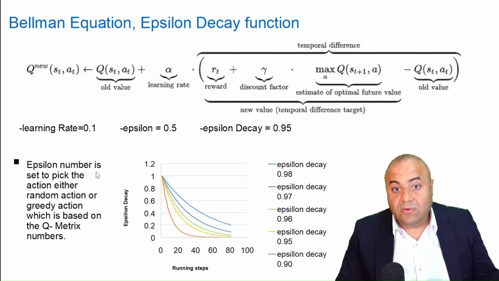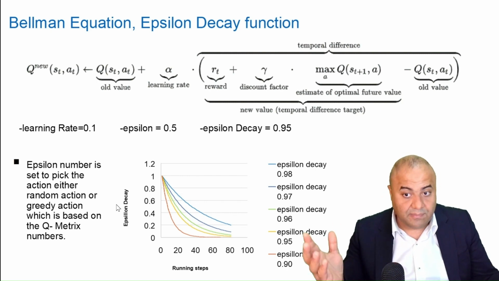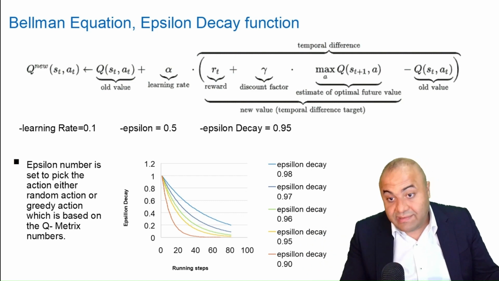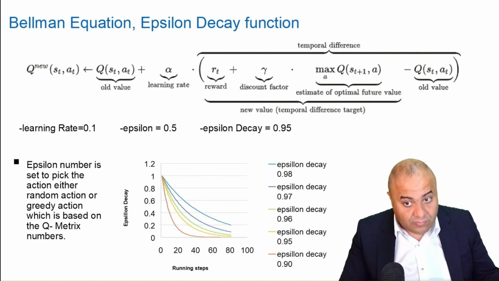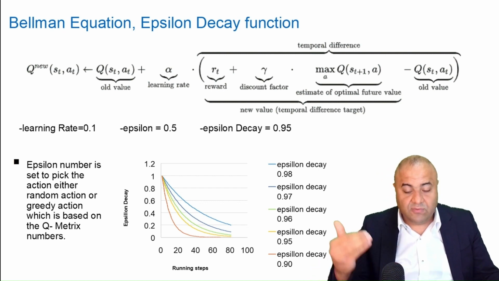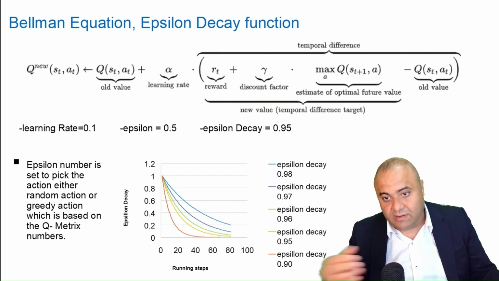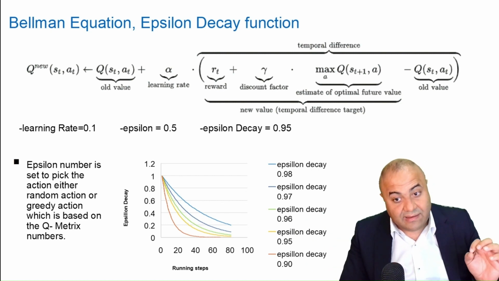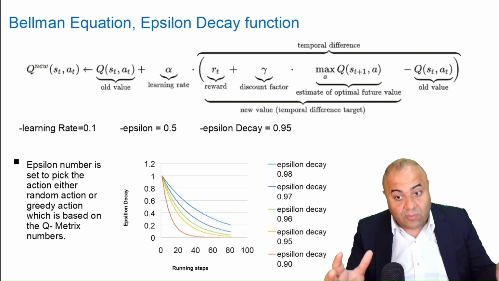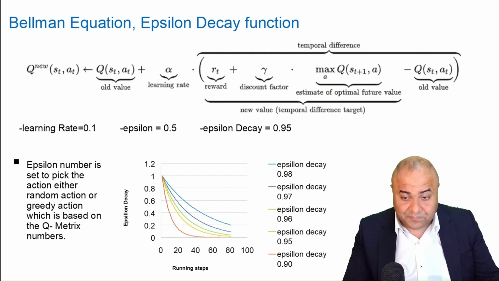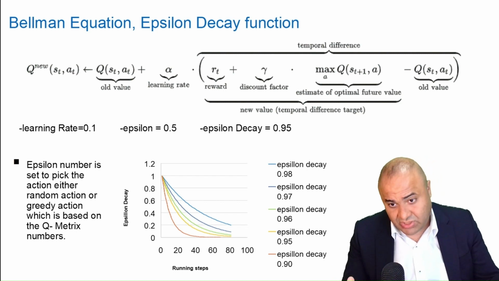Now in Q learning, or Q table, or in general in reinforcement learning, sometimes we take greedy action and sometimes we take random action. The reason we take greedy action is simply to win, to achieve what we're trying to achieve, to get the best possible reward at that specific time. Sometimes we take random action because random actions give us exploration.